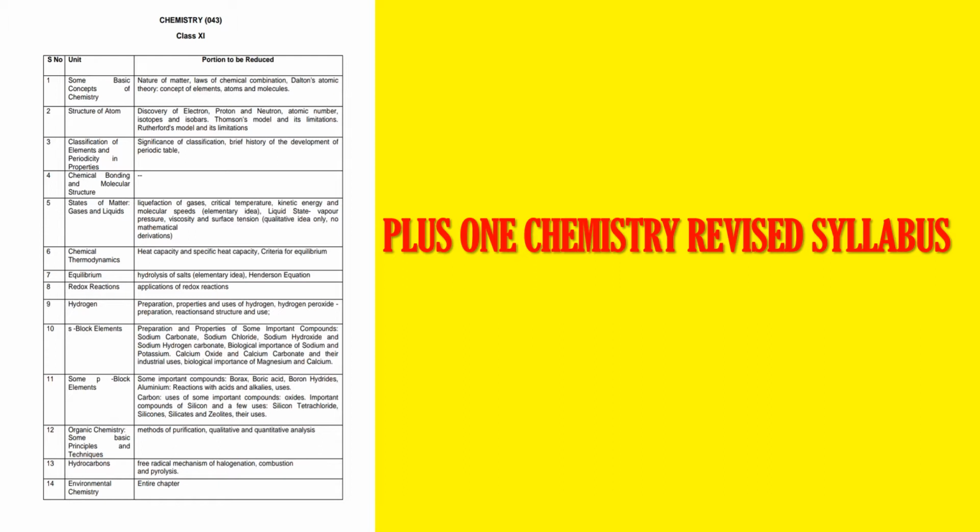Hereafter I'll be putting the videos for physics as well as mathematics and for the classes too. So for plus 1, the very first chapter is some basic concepts of chemistry. The portions to be reduced are given in the next column. That is nature of matter, laws of chemical combination, Dalton's atomic theory, concept of elements, atoms and molecules. These are the portions that have been deducted from the chapter. So you don't have to study these things.